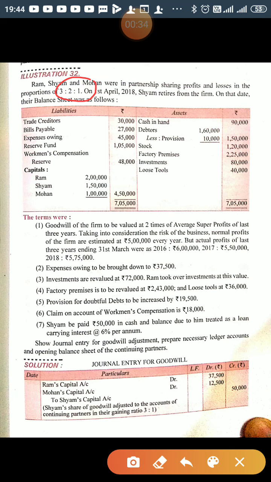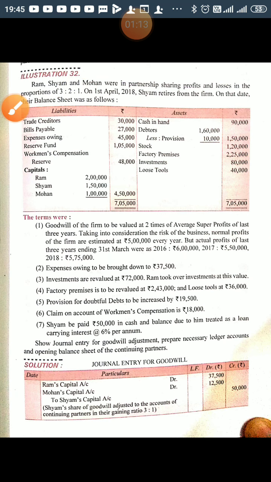On 1st April 2018, Shyam retires from the firm. On that date, their balance sheet was as follows. The terms were goodwill of the firm is to be valued at 2 times of the average super profit of last 3 years, taking into consideration the risk of the business. Normal profit of the firm is estimated at rupees 5 lakh. This 5 lakh is a normal profit.